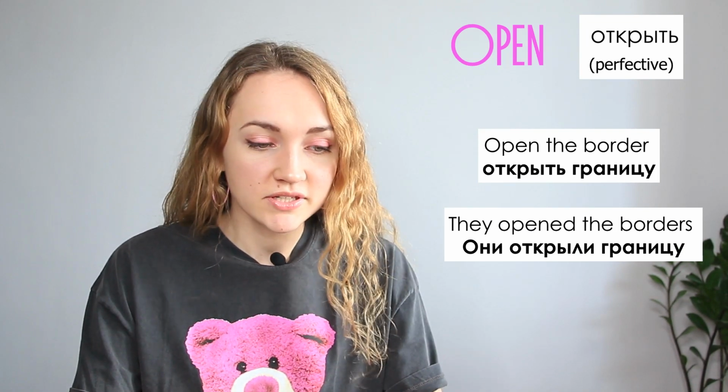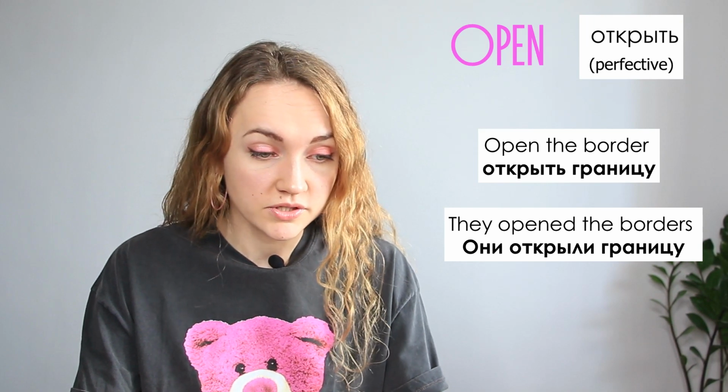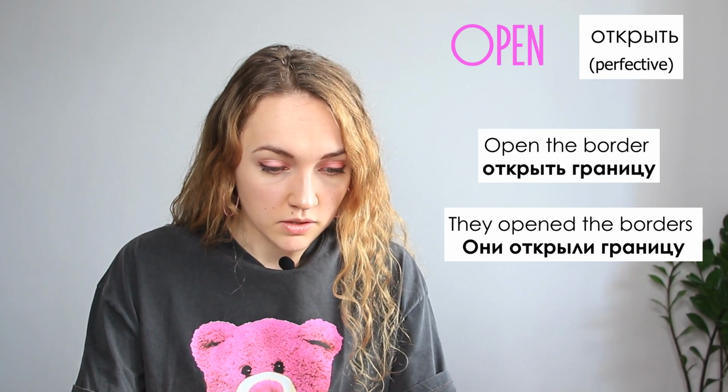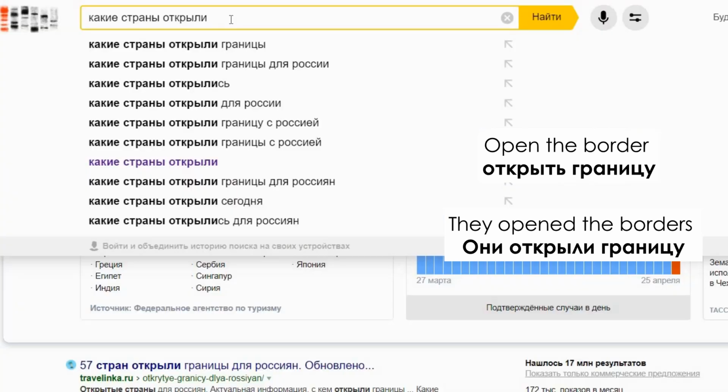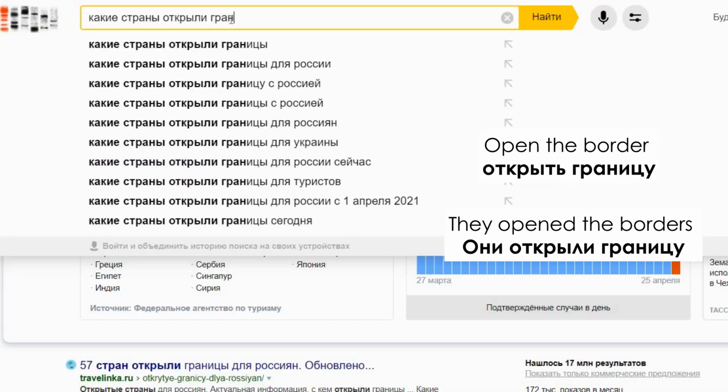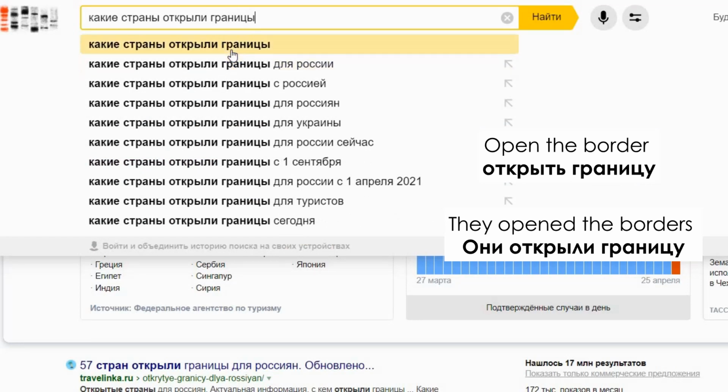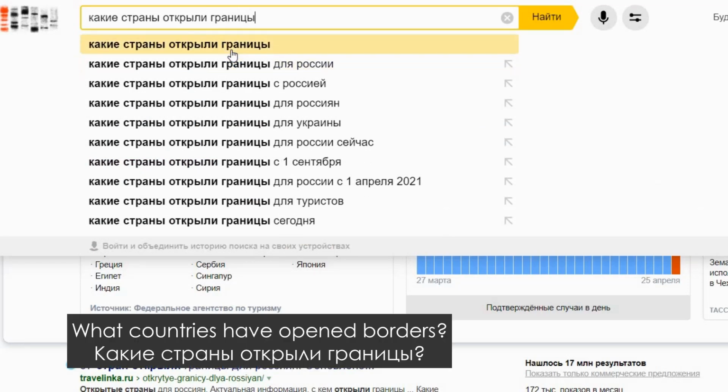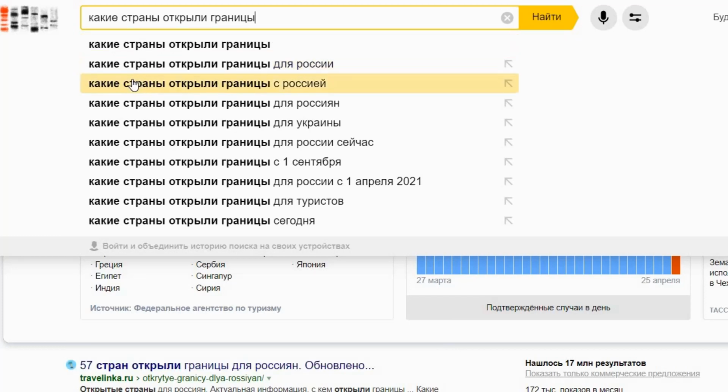Let's search in the internet what countries have opened borders, but in Russian. Какие страны открыли границы? And we will see that this request is quite popular nowadays because of the corona situation in the world. Какие страны открыли границы для России? For Russia. Какие страны открыли границы с Россией? With Russia. Какие страны открыли границы для россиян? For Russians. And etc. So now you know.